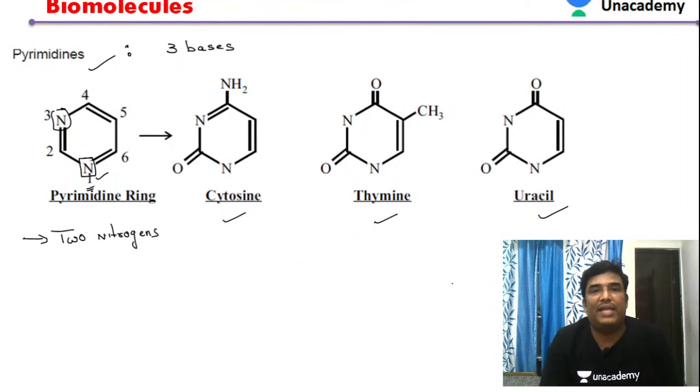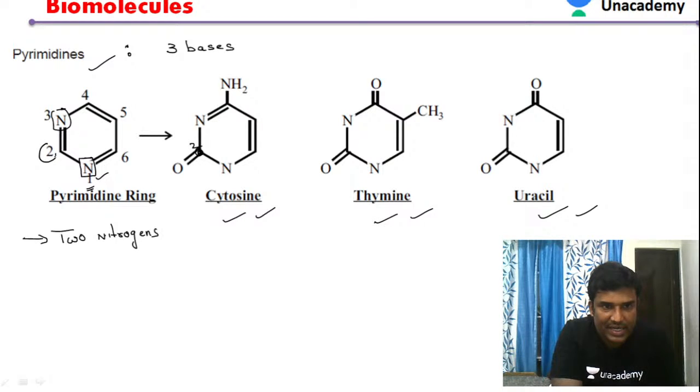So there are three bases in the case of pyrimidines: cytosine, thymine, and uracil. Let us see the nomenclature of cytosine. An oxy group is present on the 2nd carbon, so 2-oxo, and here at the 4th position there is an amino group, so 2-oxo-4-amino.